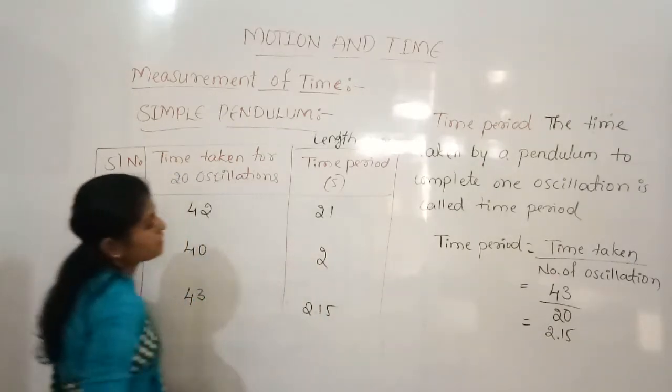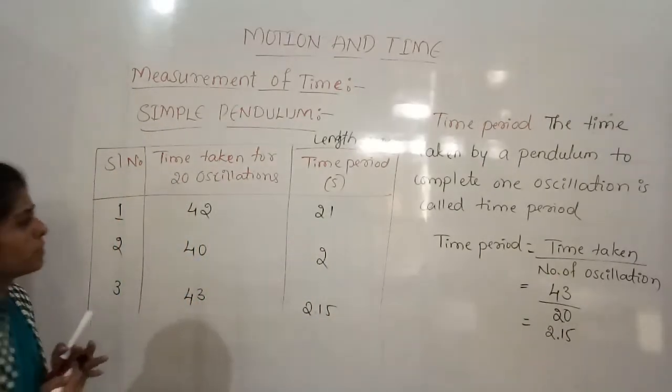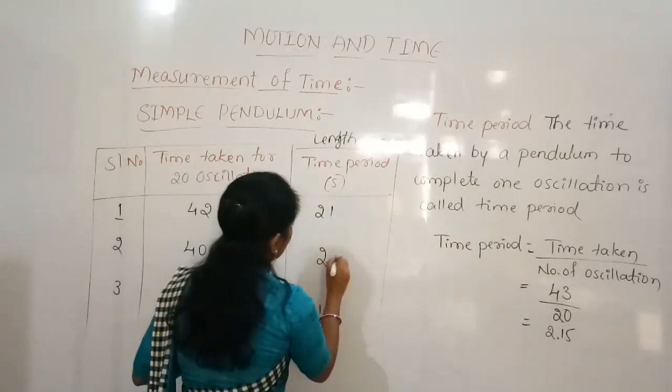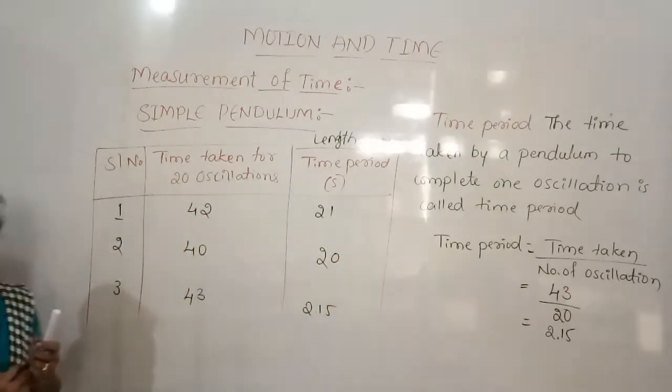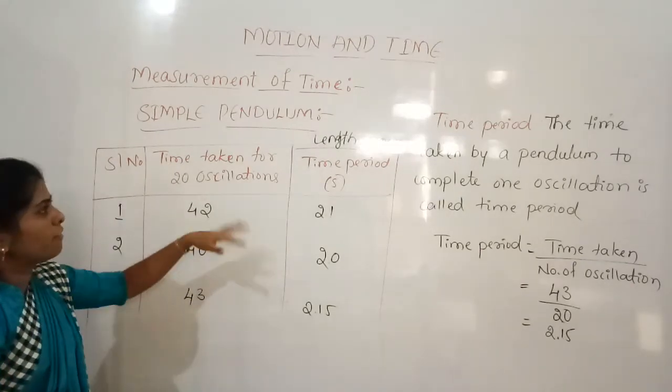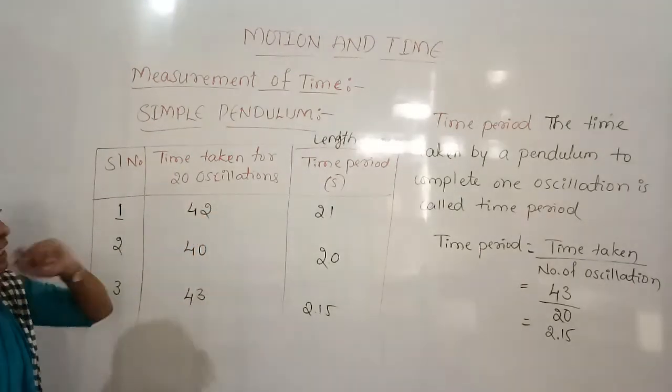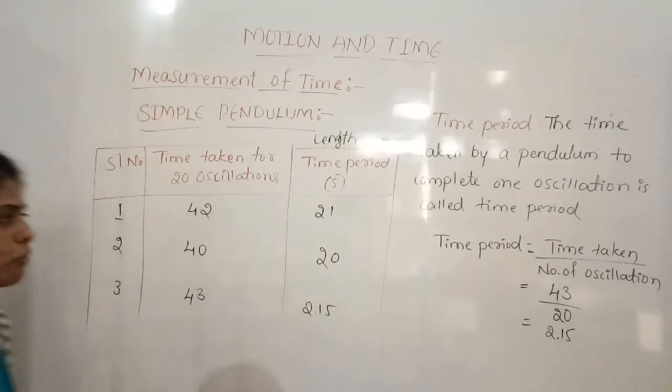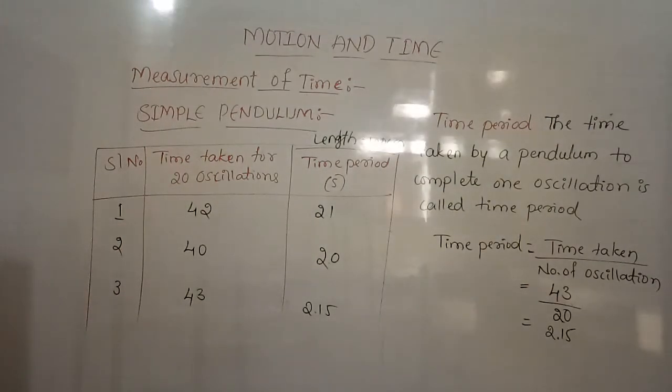Likewise, with the pendulum there are slight variations, not major. That is how we can calculate the average time period. So time period is the time taken by a pendulum to complete one oscillation. And I said the unit must be written in the singular form.